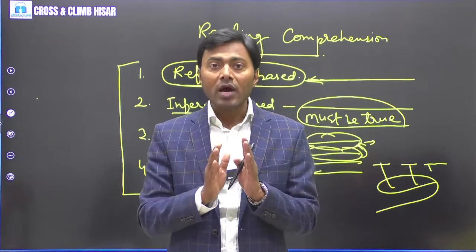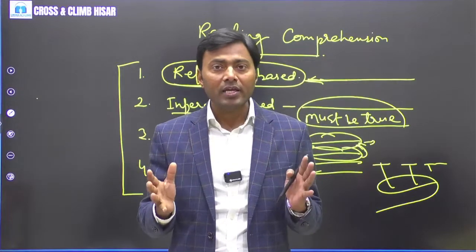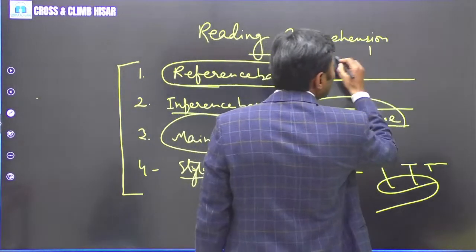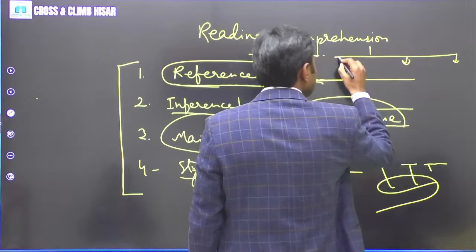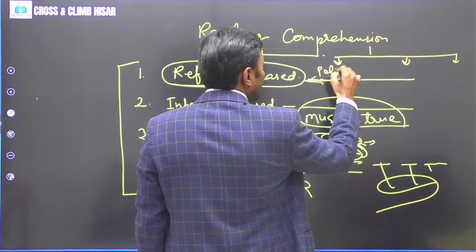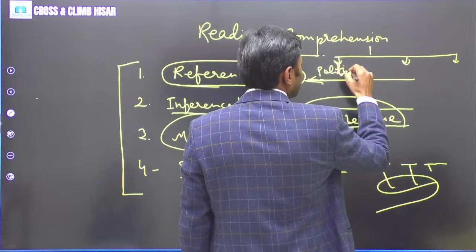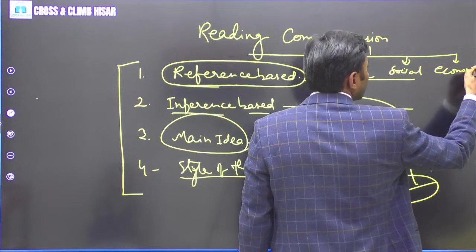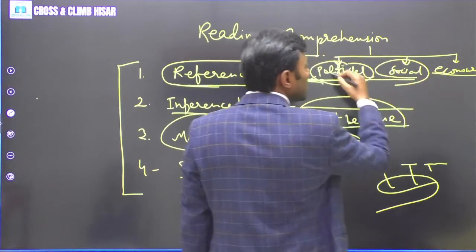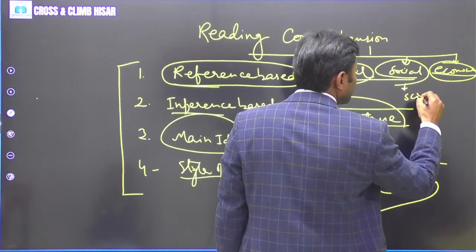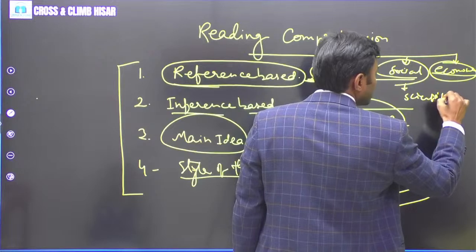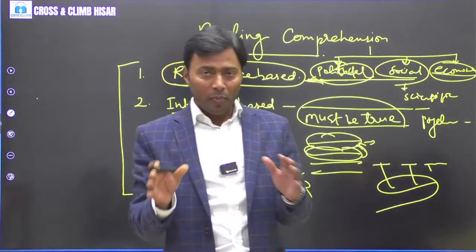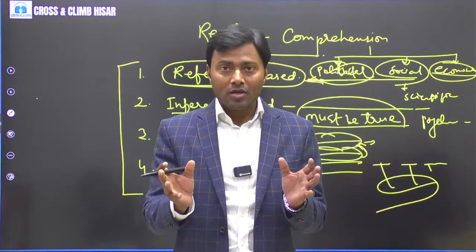For this you need to diversify your reading. What do you mean by diversifying reading? You have to go through different resources or sources through which you maintain your touch with various topics. Topics, be it political, social or economic issues, political issues, right? Then we have scientific issues. Then maybe we have psychological issues. When you are reading various topics, your understanding grows, right?